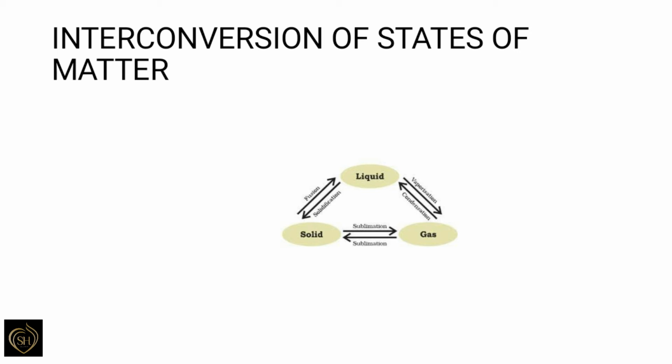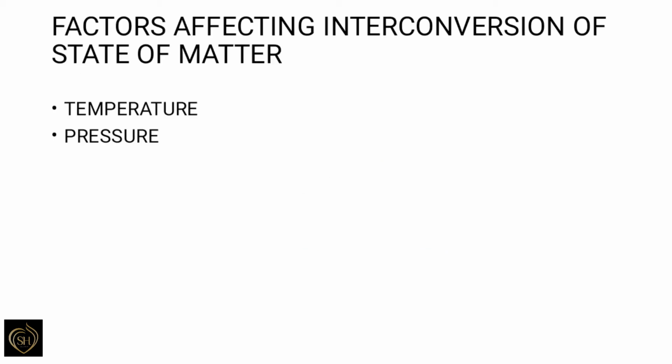The change in state of matter is caused by two factors: change in temperature and change in pressure. First, we can see how change in temperature affects the change of state. Already we have discussed ice on heating changes to liquid water, and liquid water on heating changes to water vapor.